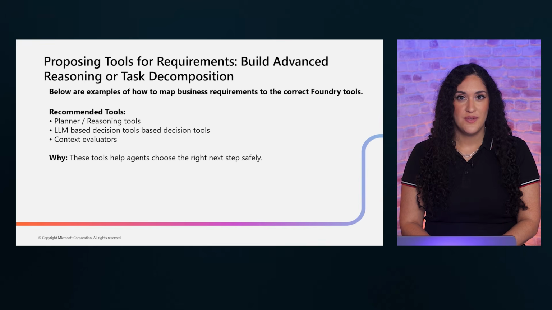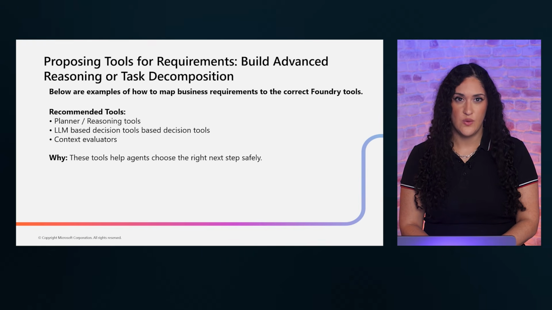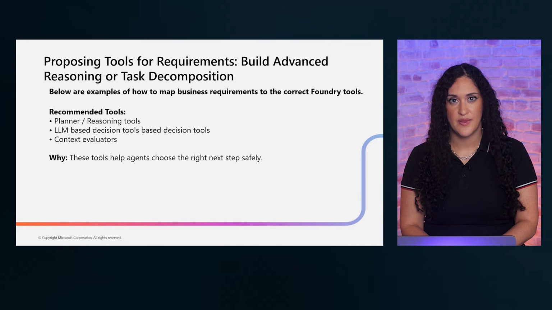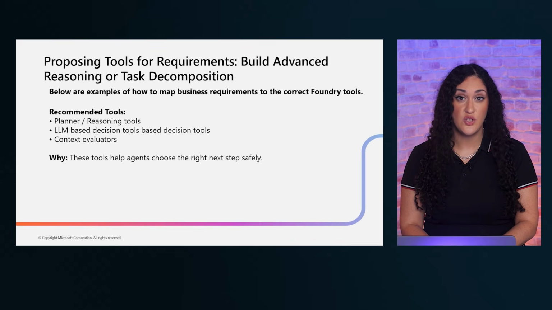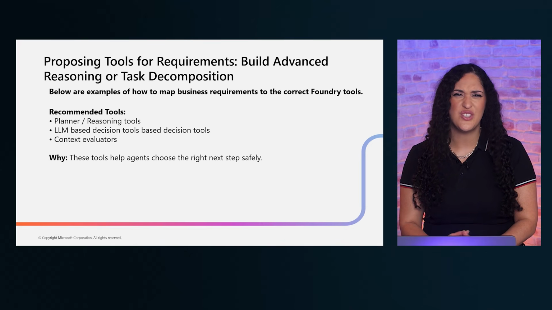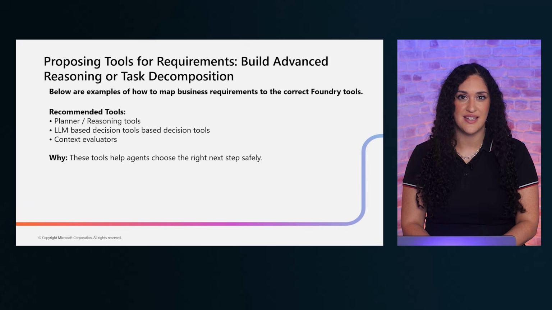When your requirement involves advanced reasoning, you need planner and reasoning tools, LLM-based decision tools, and context evaluators. These help your agents choose the right next step safely. Advanced reasoning is critical when the agent faces ambiguous inputs or needs to weigh multiple factors before acting.